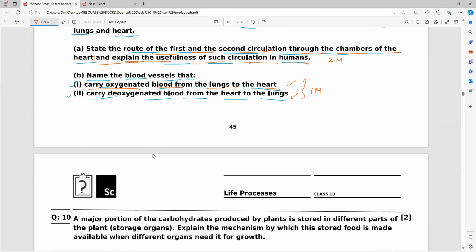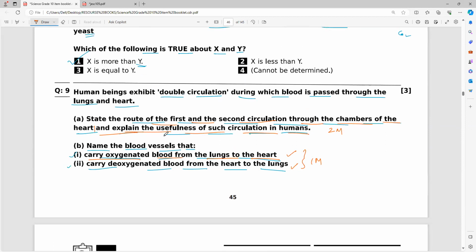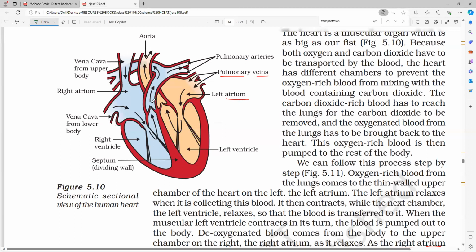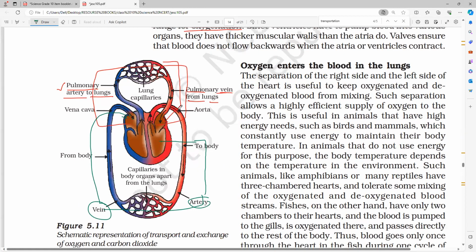So please remember that process. Very, very important, this one: double circulation. So why we need it, you have to remember that. That is the question. Even the diagram I have given, you are having a double circulation diagram also, so you can remember this also. Everybody clear?